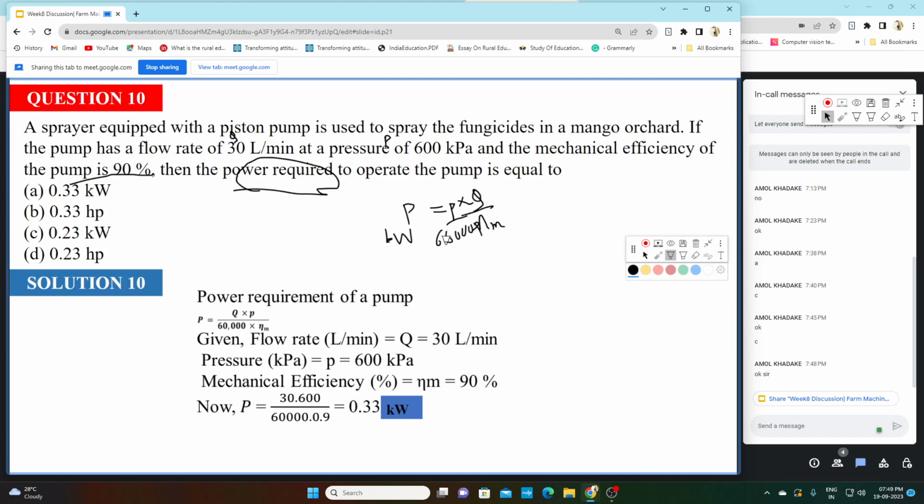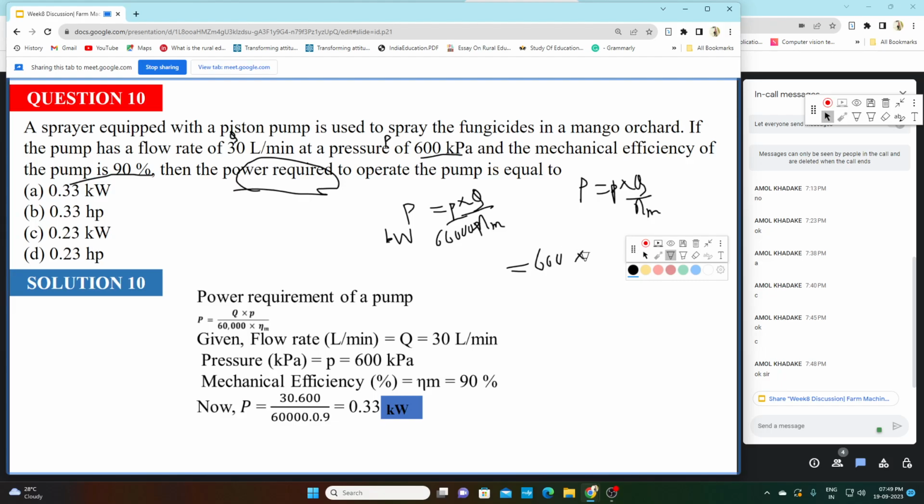This 60,000 is basically for unit conversion. Eta m is the mechanical efficiency of the pump. Now pressure is given, 600 kilopascal, so P we can put 600 kilopascal.